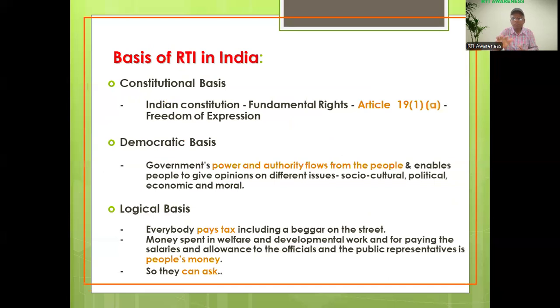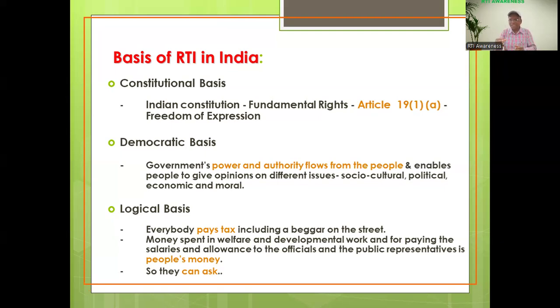So, what was the basis of this RTA? In India, we shall discuss what is the basis of this RTA. There are three bases. One is the constitutional basis, second is the democratic basis, third is the logical basis. First of all, we shall discuss the constitutional basis. The Indian Constitution, Fundamental Rights Article 19(1)(a), says freedom of expression throughout the nation without any arms and ammunition.